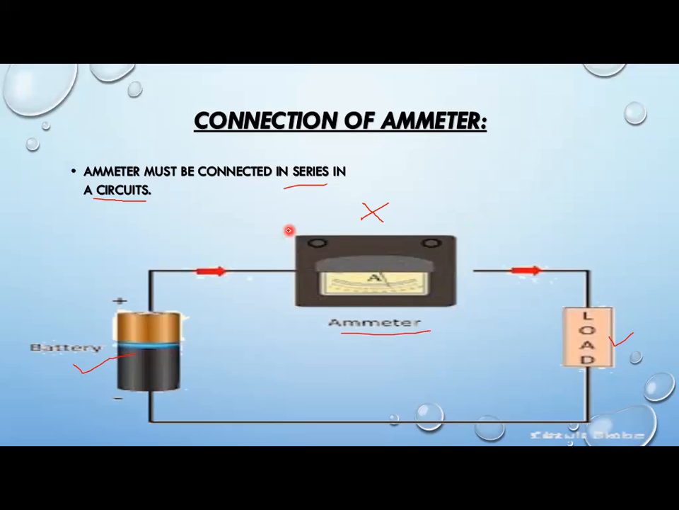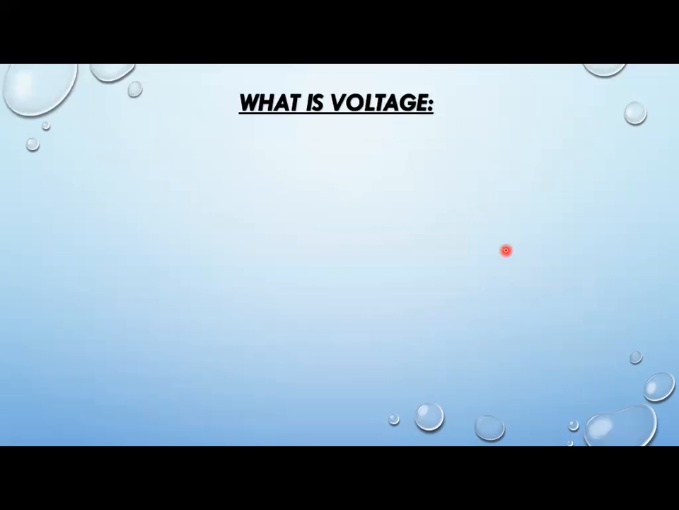So it is a very important point. The ammeter must be connected in series in a circuit. Series means electrical components will be attached one after another through a single loop. That circuit is called a series circuit. Understand? Now move on to the next topic, which is voltage.